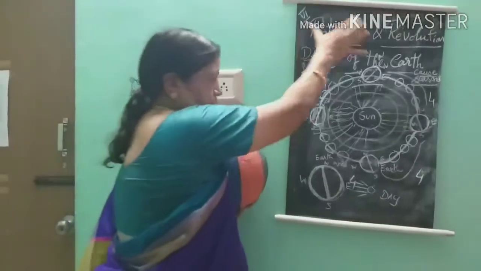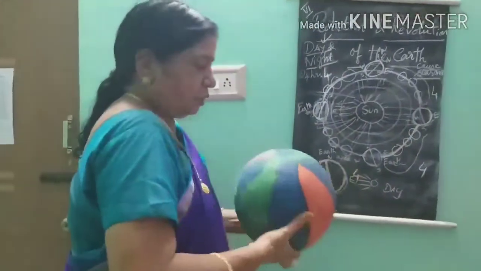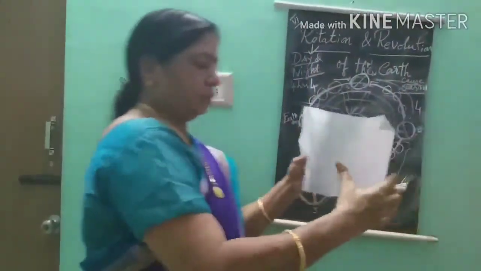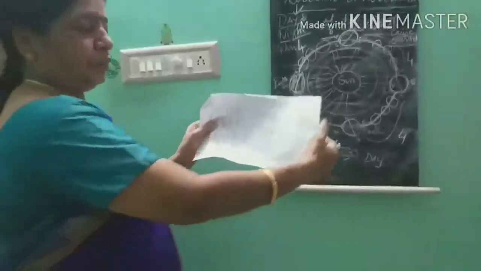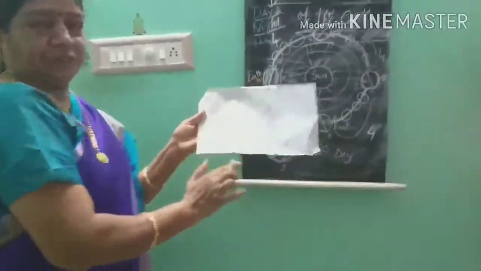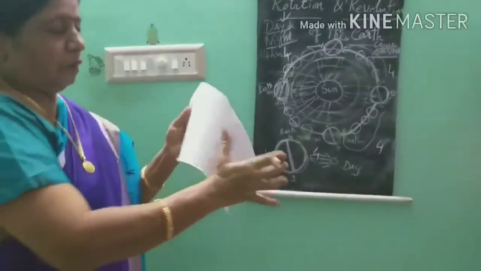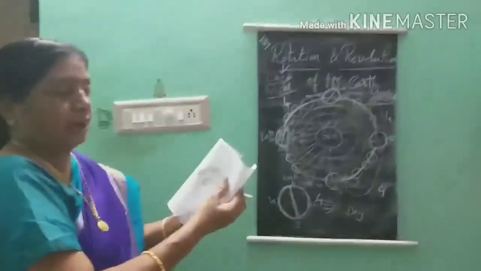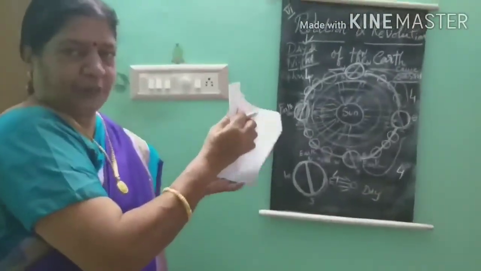This is a flow chart, you know. If we join together, for example, this is just an example I am telling. This is a paper, you know. This is east, this is west, this is north, south. When it is joined, the world is like a globe, a ball, a spherical form, isn't it?